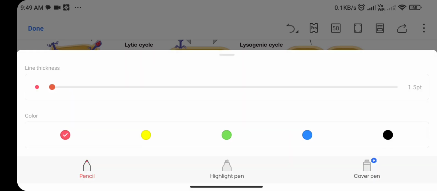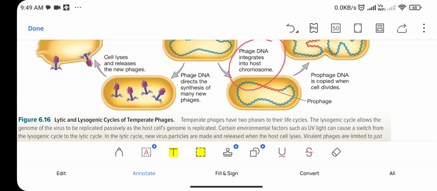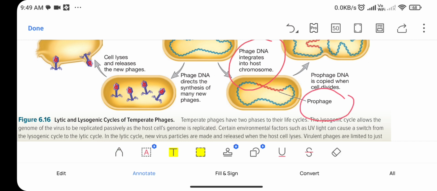Means in the lysogenic cycle, the genome of the virus is incorporated into the genome of the bacterial cell, and the important term prophage is used here. Prophage, what is prophage? When the viral genome is incorporated into the bacterial genome, or it is simply lying in the cytoplasm, it is called prophage.